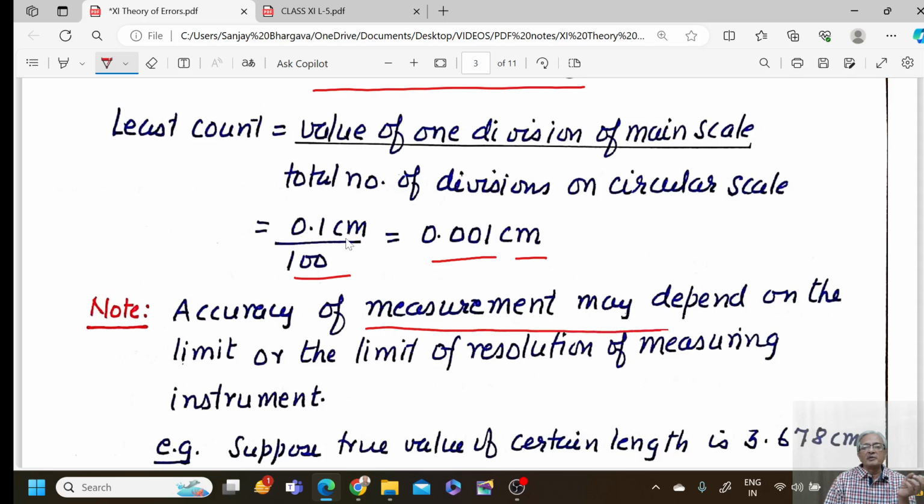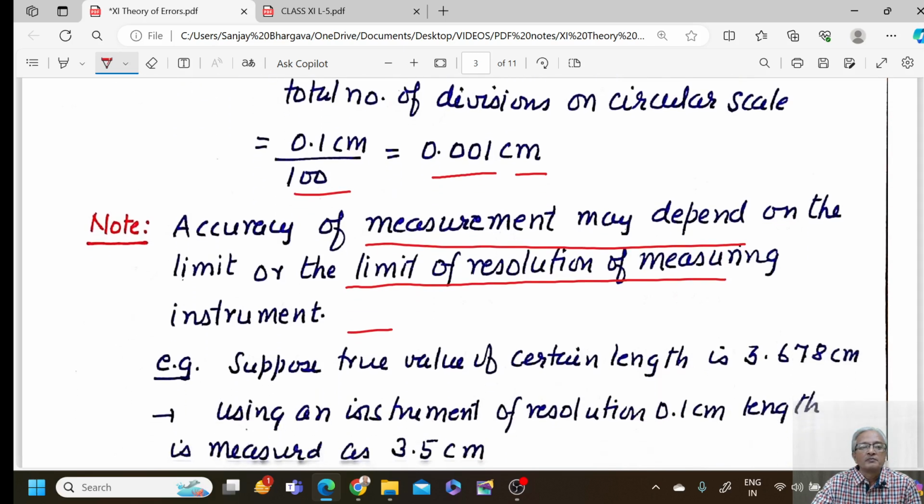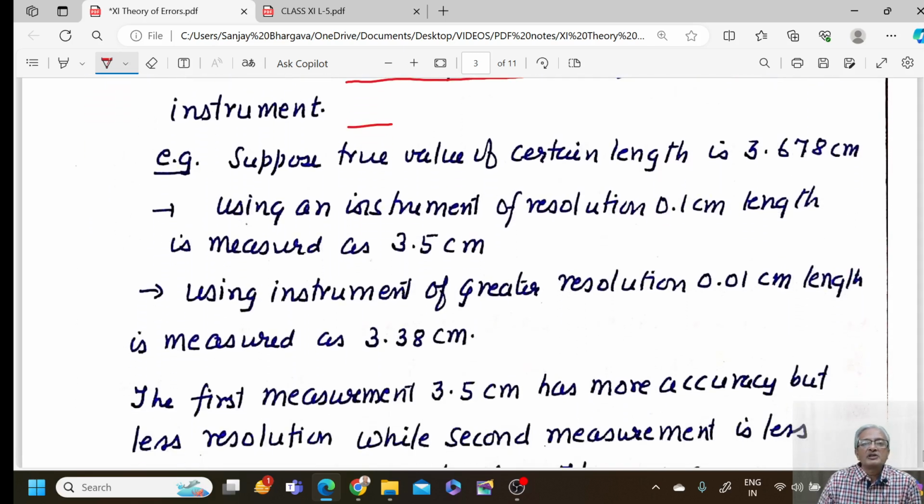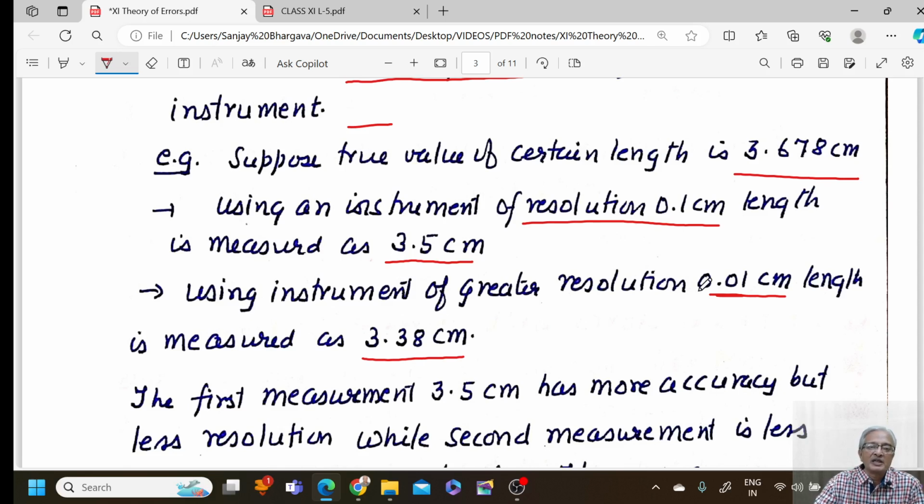So accuracy of measurement may depend upon the limit of resolution of the measuring instrument. How? Let us pick up an example. Suppose the true value of a certain length is 3.678 centimeter. Using an instrument of resolution 0.1 centimeter, it is measured as 3.5 centimeter. And using an instrument of greater resolution, that is 0.01 centimeter, it was measured as 3.38 centimeter. So when measured with the resolution 0.1, the reading comes out to be 3.5 centimeter, while measuring with the greater resolution 0.01, it comes out as 3.38 centimeter.